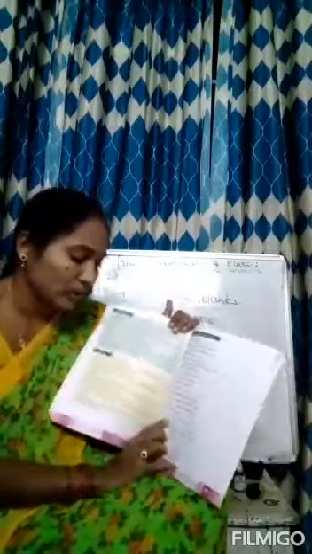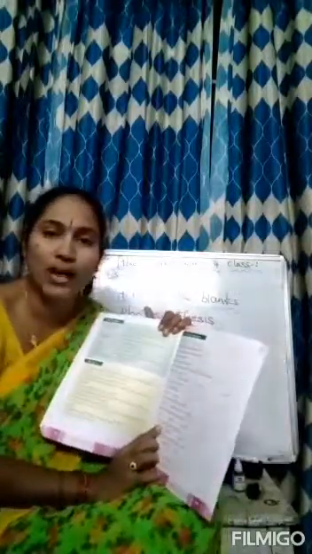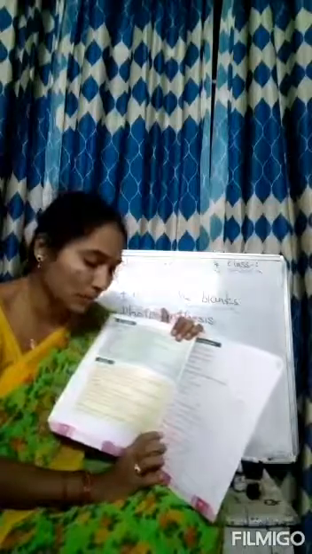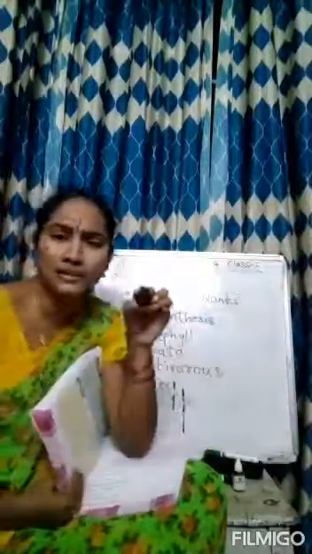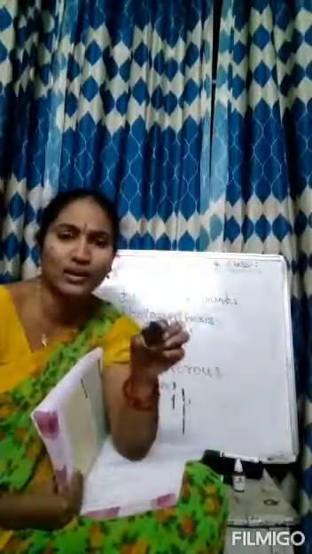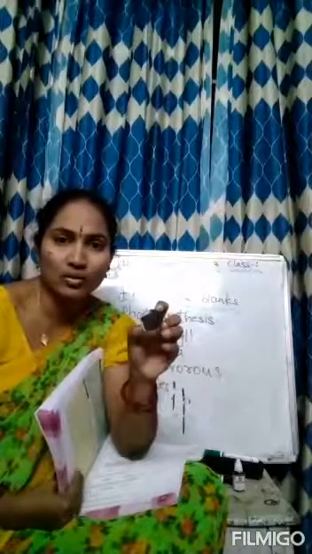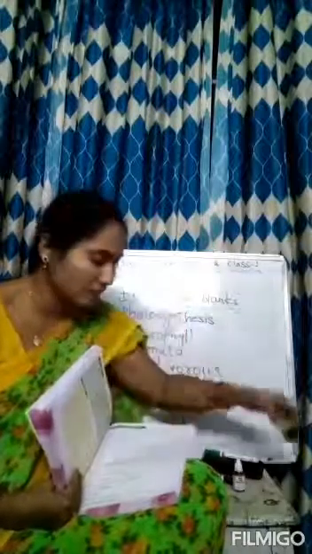Write with pencil only. Fill up the textbook and write here CW. Fourth one, the food in plants is stored in the form of dash. How is the food stored in the plant? In the form of starch. Now I have seen the potato. Here the starch is the food. What is it that we are eating in the potato? This one only. So inside what is there? Starch. So this is the food.